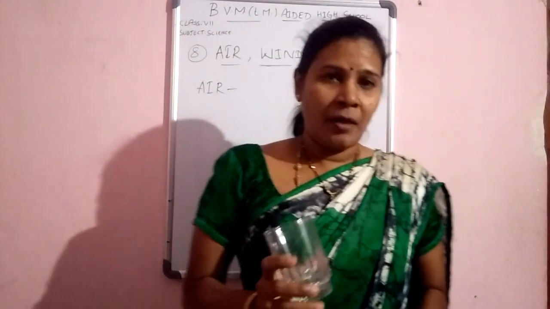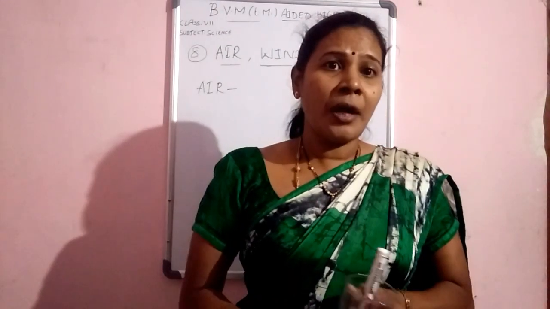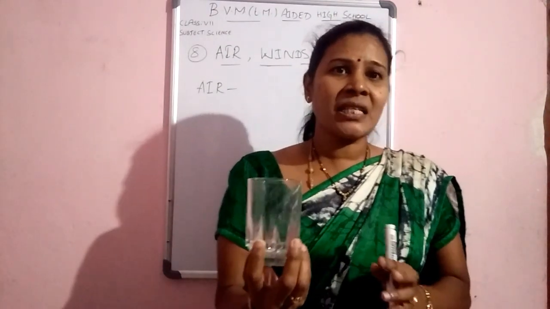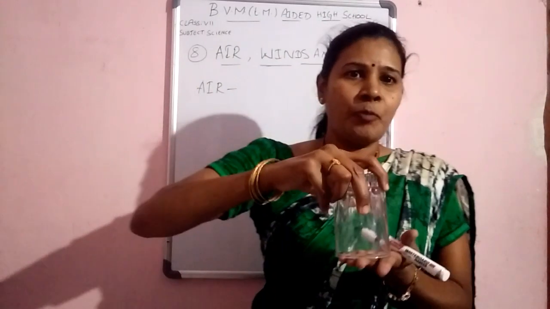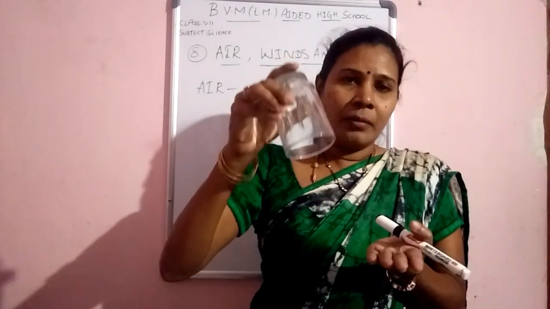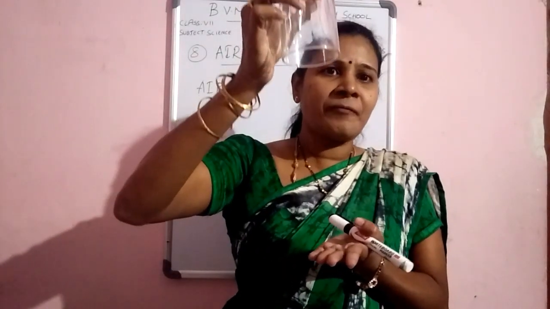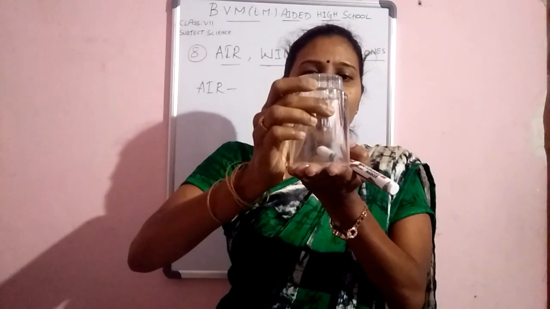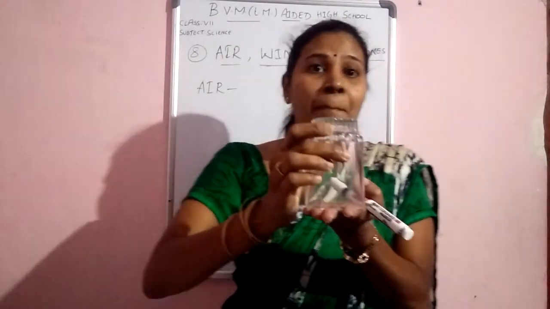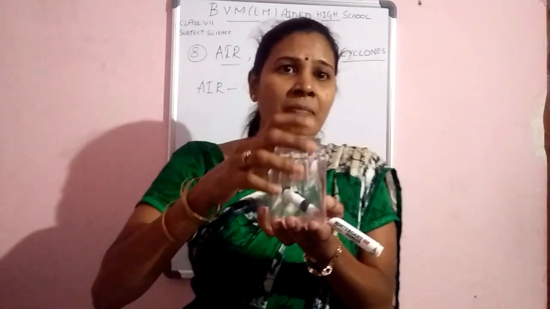How will you prove this? Take a bucket filled with water and keep the glass in an inverted position. Then some bubbles will form inside. Those bubbles are formed from air.